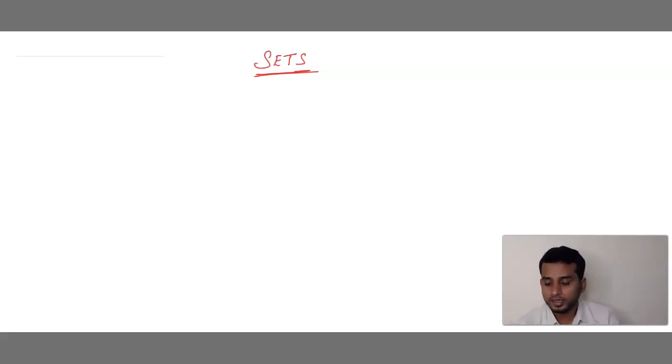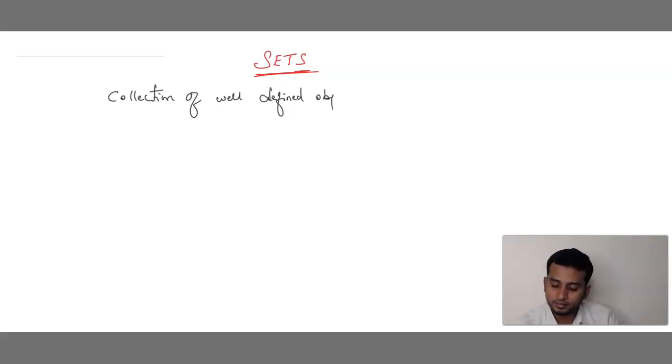Now let me discuss what is a set. A set is nothing but it is a collection of well-defined objects. What do you mean by set? A set is a collection of well-defined objects. Is this clear? A set is a collection of well-defined objects.